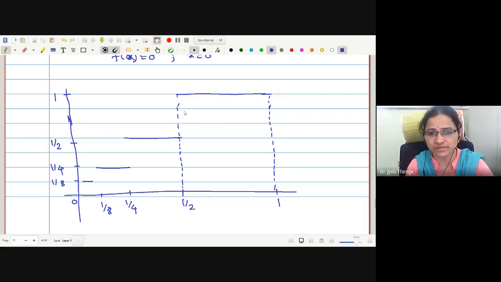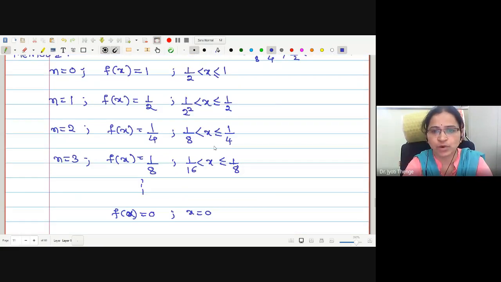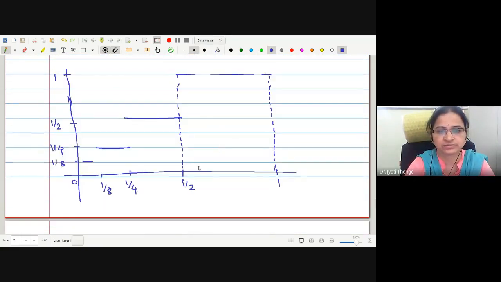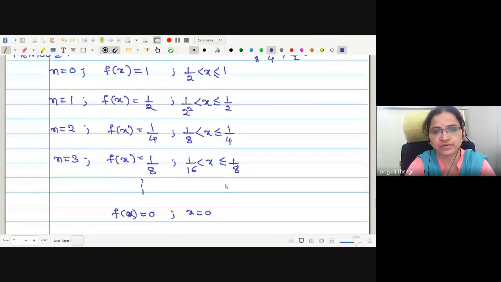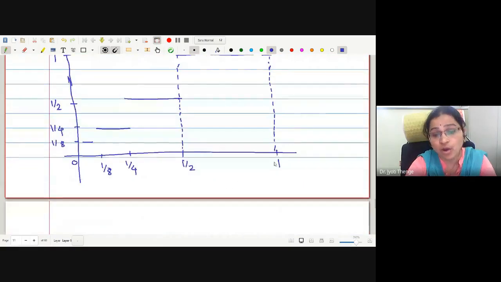Therefore, what are the points of discontinuity? 1 by 2, 1 by 4, 1 by 8. These are the points of discontinuity. Okay, therefore, how many points of discontinuity do we have?